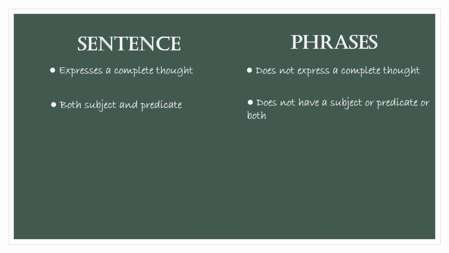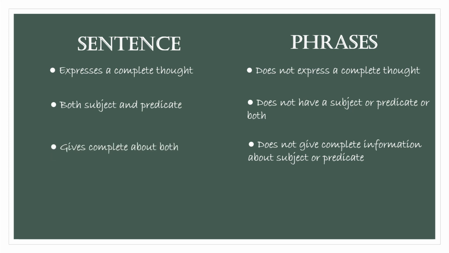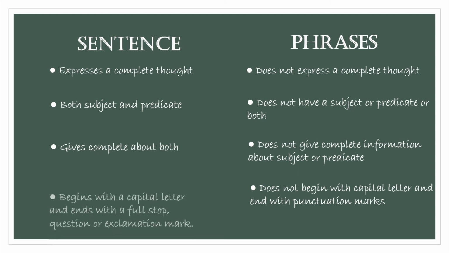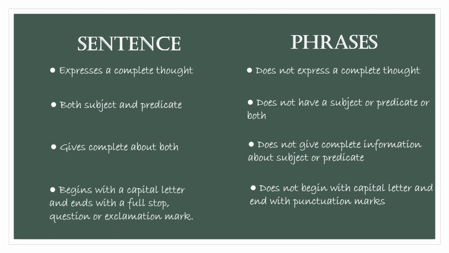Next difference between both is that phrase does not give complete information about subject or predicate and sentence gives complete information about both. Lastly, the phrase does not begin with a capital letter and end with a punctuation mark, while the sentence begins with a capital letter and ends with a full stop, question mark or exclamation mark.